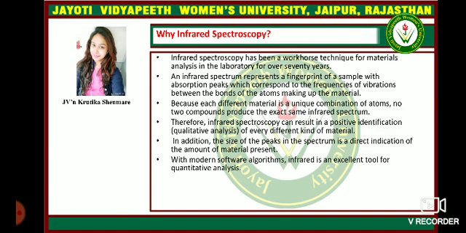Why infrared spectroscopy? Infrared spectroscopy has been a workhorse technique for materials analysis in the laboratory for over 70 years. An infrared spectrum represents a fingerprint of a sample with absorption peaks which correspond to the frequencies of vibration between the bonds of the atoms making up the material. Because each different material is a unique combination of atoms, no two compounds produce the exact same infrared spectrum. Therefore, infrared spectroscopy can result in a positive identification of every different kind of material.